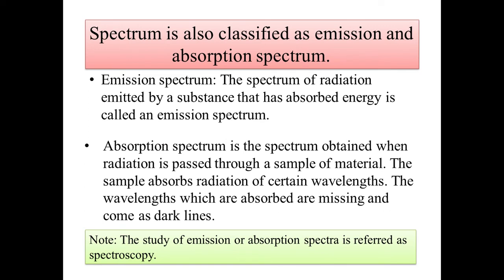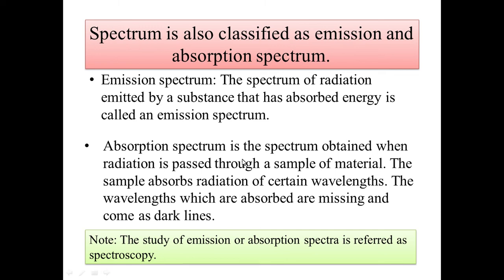And another classification is there. Spectrum may be classified on the basis of their source of formation, their form. So it may be an emission or absorption spectrum. If a spectrum is formed by radiations emitted through a body, then it is called an emission spectrum. And when these radiations are absorbed, the next one is absorption spectra.